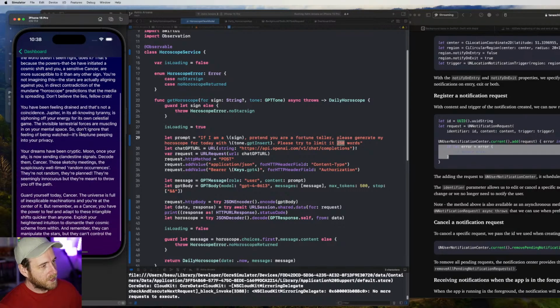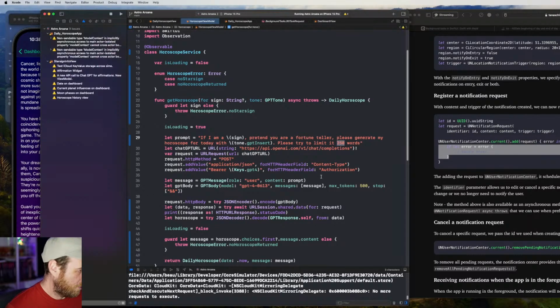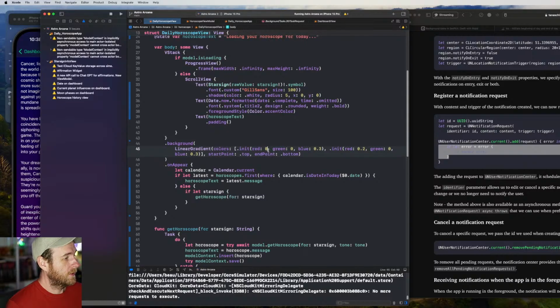I love the extra text, but I am worried that when we're running this in the background, it's going to take too long and the OS will kill the background task. We can do some testing, figure that out later.